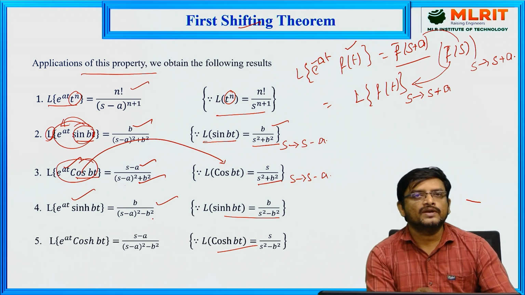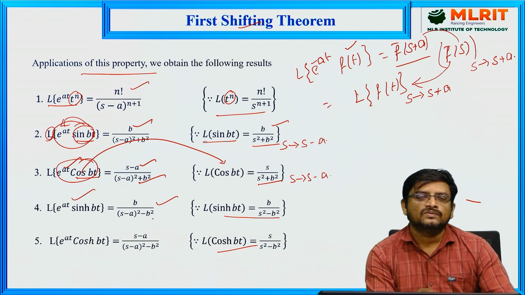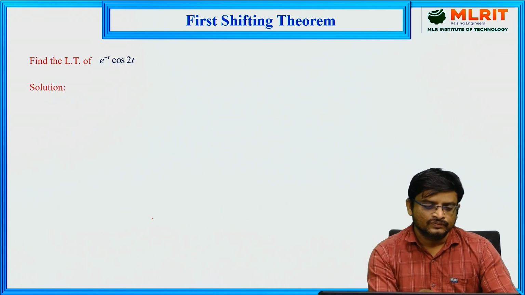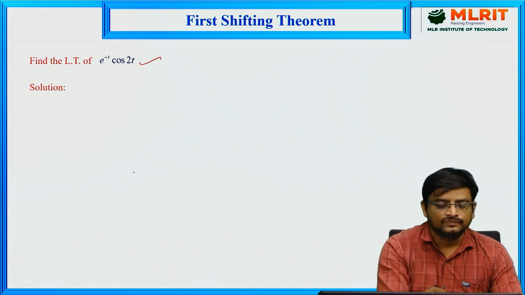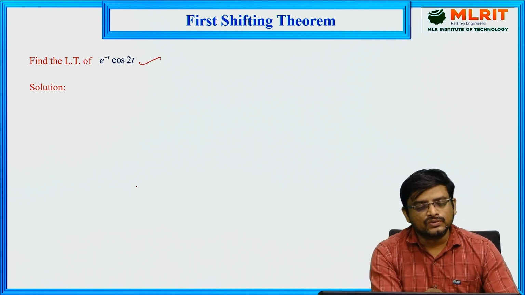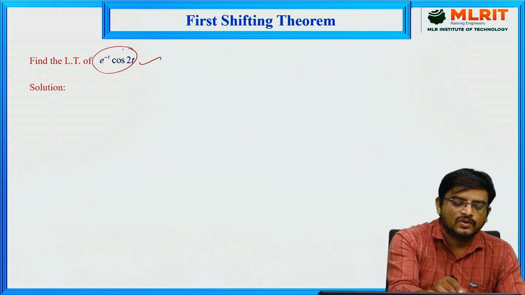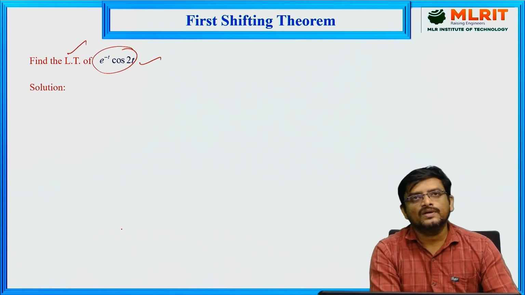Now let us take one example for this first shifting theorem, and we will see how to find the Laplace transform of the given function. So this is the function given: e power minus t into cos 2t. For this function, we have to find the Laplace transform.